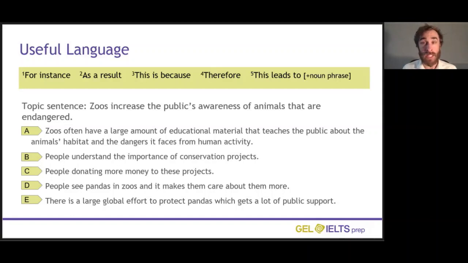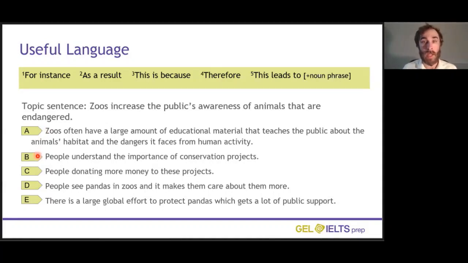Sentence A gives a reason why the topic sentence is true. So it gives a reason. We can use number 3, this is because. So the connection would be: zoos increase the public's awareness of animals that are endangered. This is because zoos often have a large amount of educational material. So I'm explaining why the topic sentence is true and connecting it with this is because. We could also say something like, this is due to the fact that.